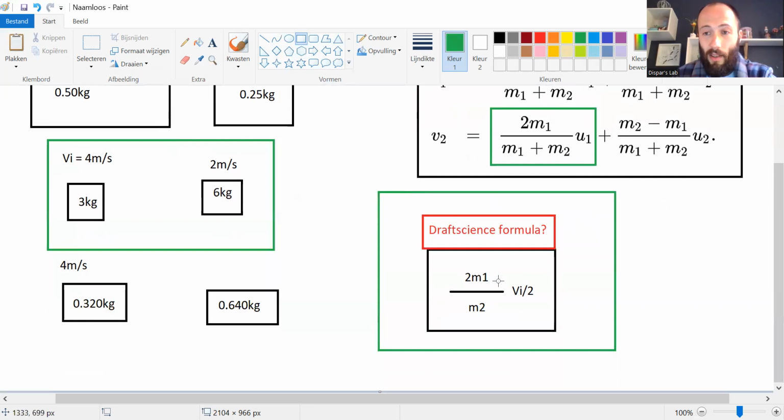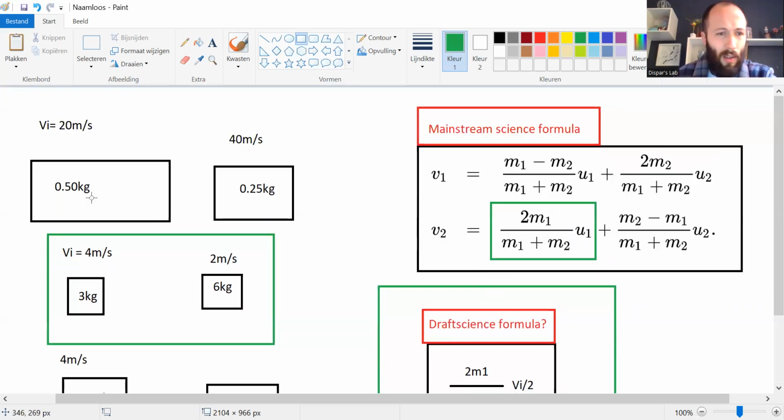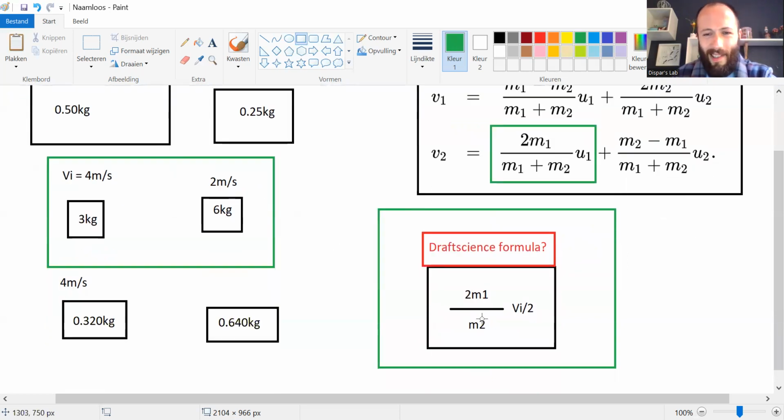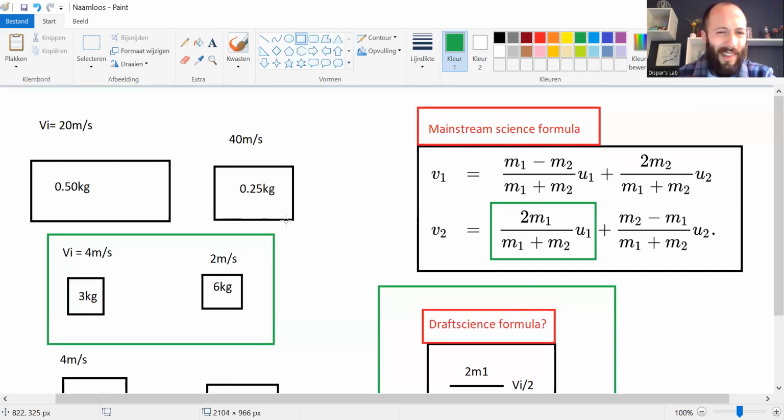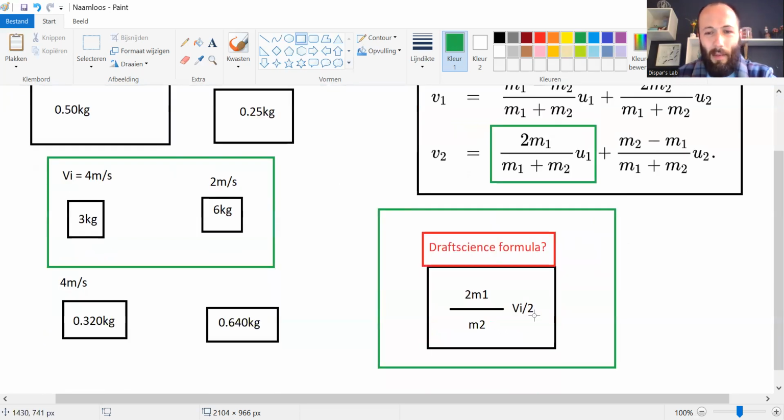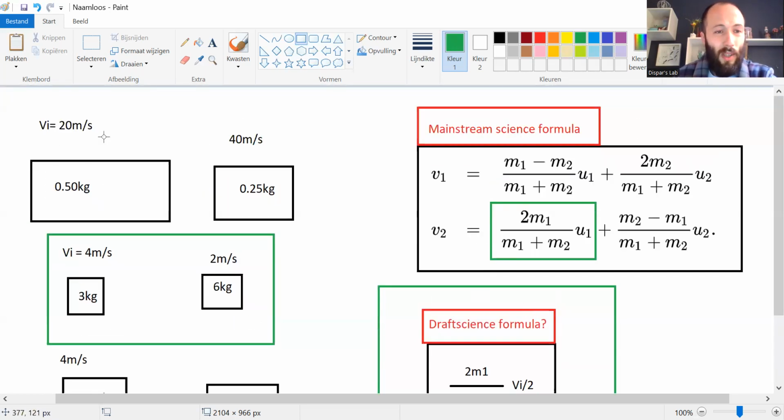So if we take this formula, 2 times mass 1, which is 1 kilogram, divided by mass 2, which is 0.25 kilogram, times the initial velocity, 20, divided by 2, which is 10. Do the math, and it will equal 40 meters per second.